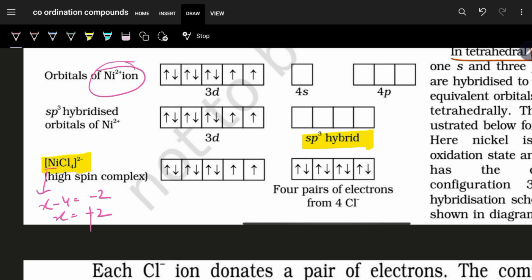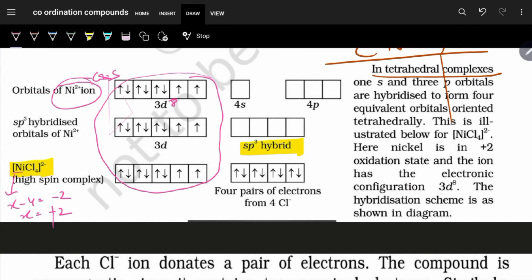So Ni2 plus, in its ground state, has this type of electronic configuration. And what is that? It is 3d8 configuration. So in this 3d8 configuration, by the action of Cl minus, the electrons, you see, are not getting paired up. It does not have such a strong field effect to cause pairing of electrons.